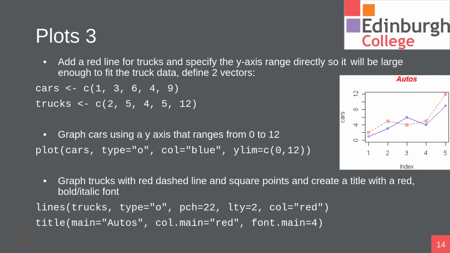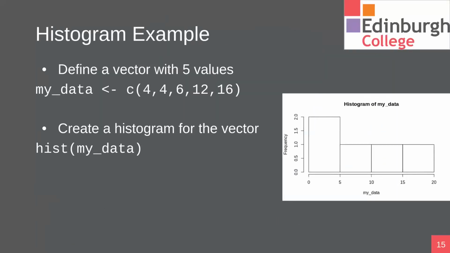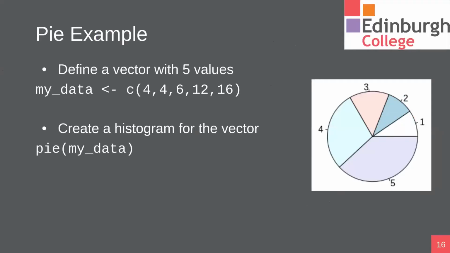A different type of plot is called a histogram, okay? This is a histogram here. Again, defining a simple vector called myData, we then run the hist function and pass in myData. This will generate this histogram here. Another example here, we have a pie chart. Again, we have a vector called myData, and all we're doing is running the pie function and passing in myData, and this is coming out here.